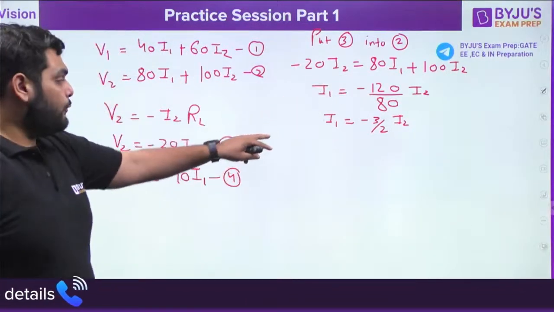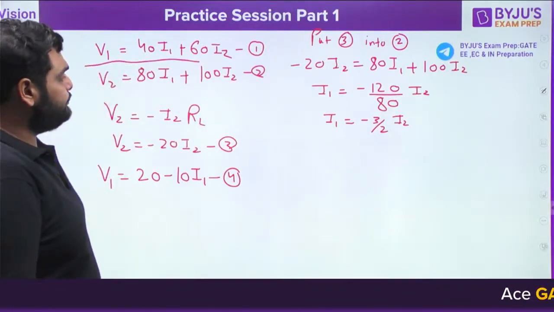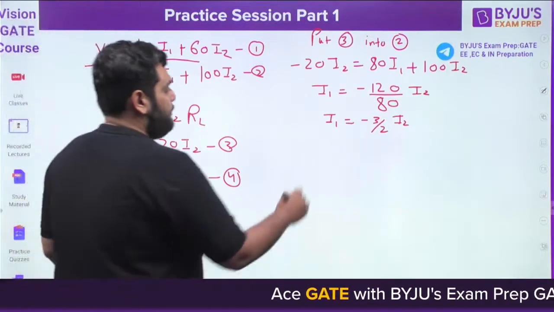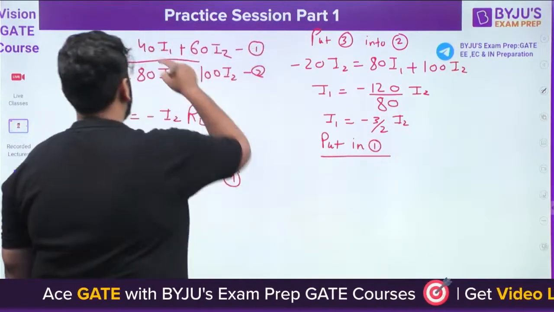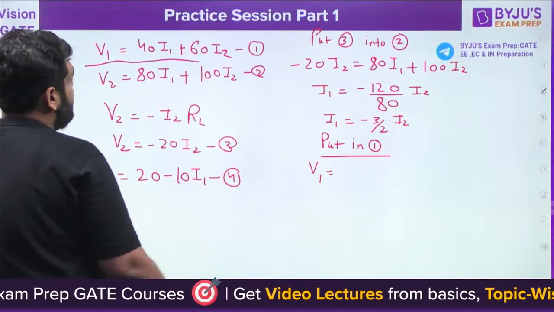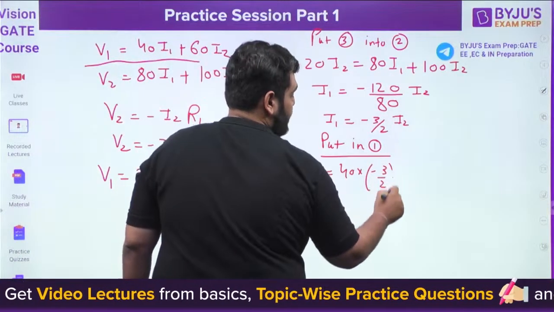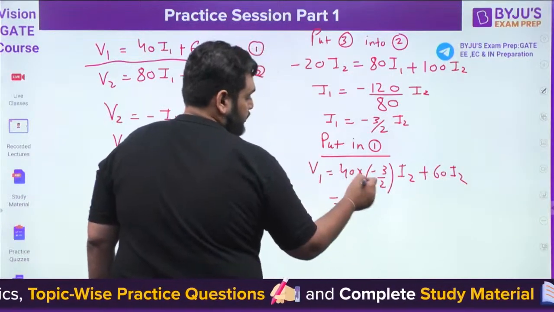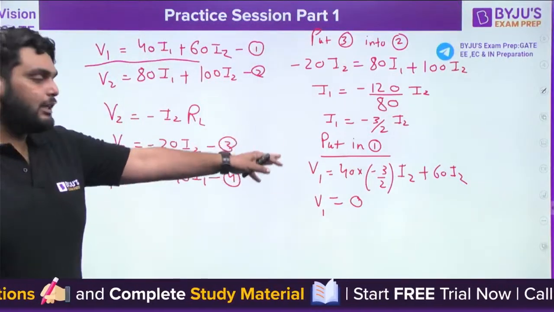Now again, what can I do? I can put this value of I1 in equation number 1. Let me check. If I put this in equation number 1, what will you get? V1 is equal to 40 times minus 3 by 2 I2 plus 60 times I2. Minus 60 plus 60 comes out to be 0. So V1 comes out to be 0. Check the calculation.